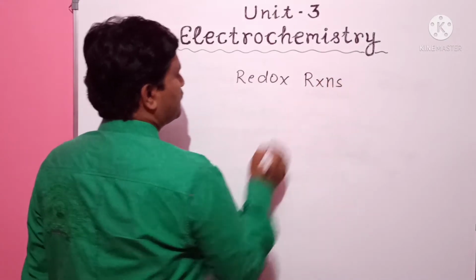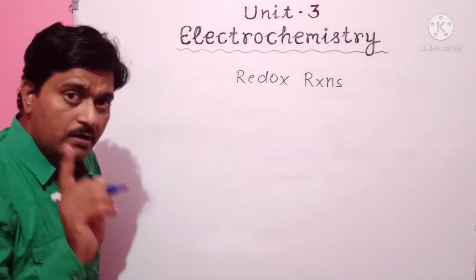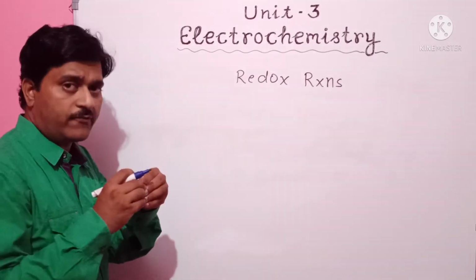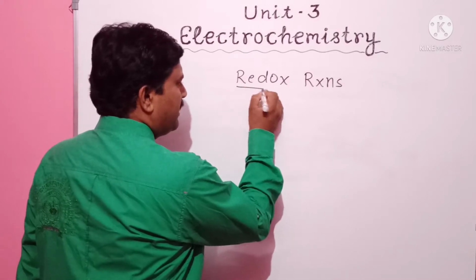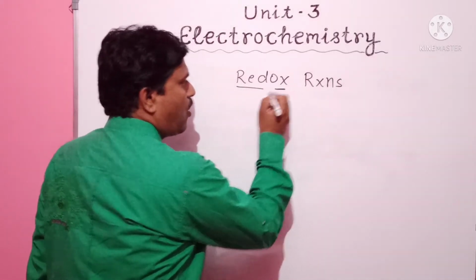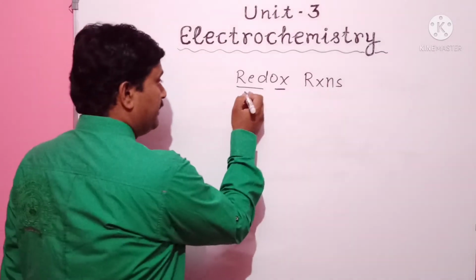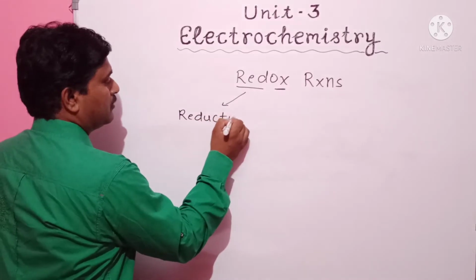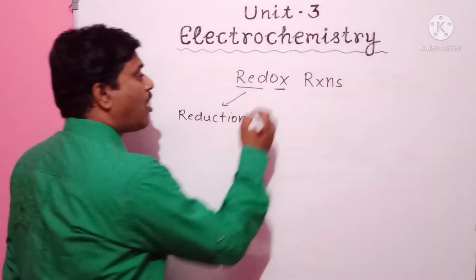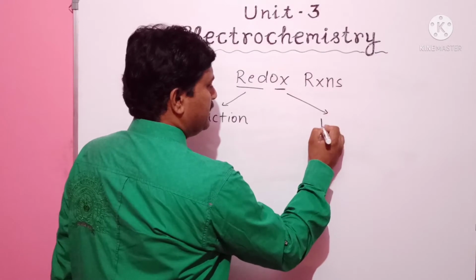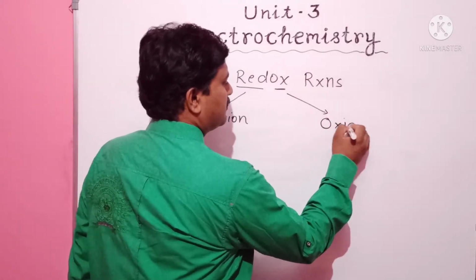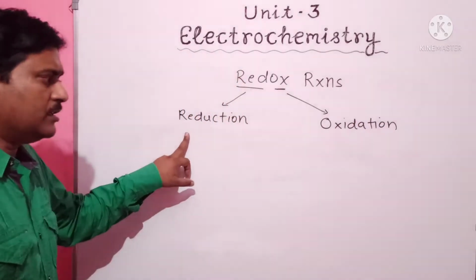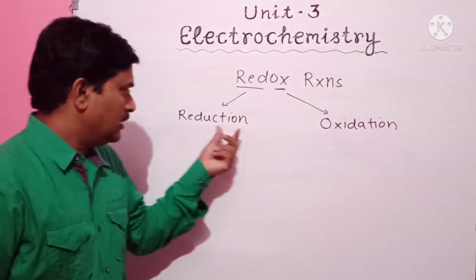Here the word redox is composed by adding two words in short form, that is, one is red and another is ox. Red here means reduction and ox here means oxidation. Reduction and oxidation.